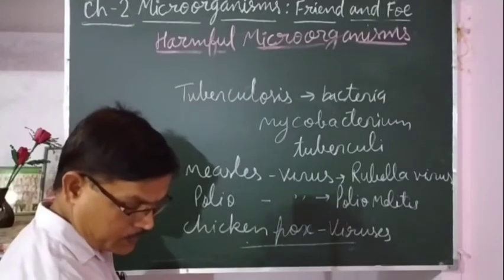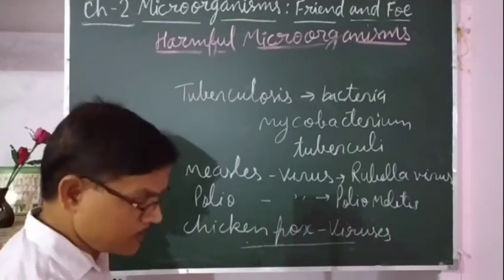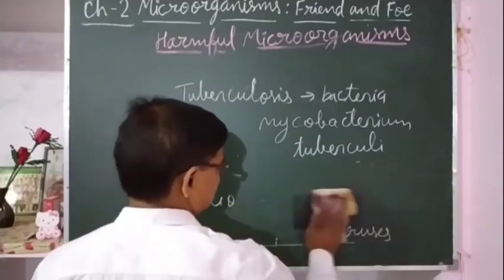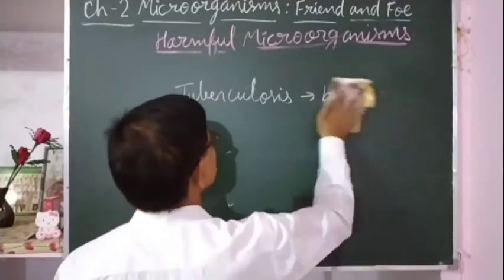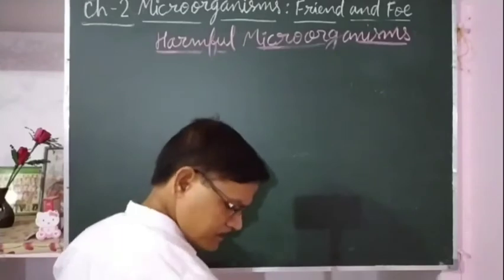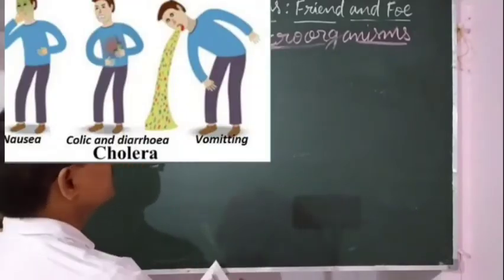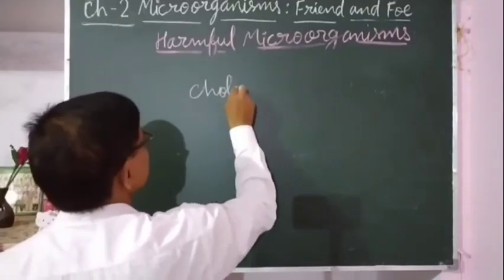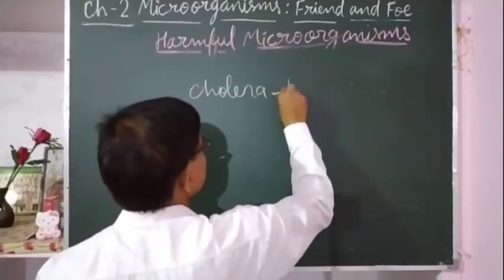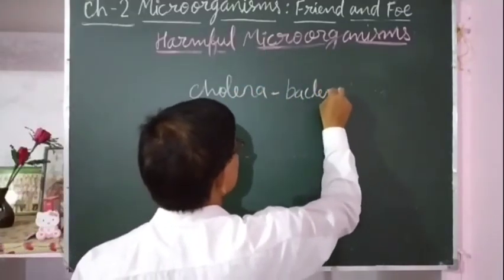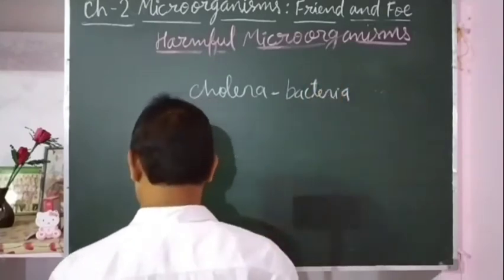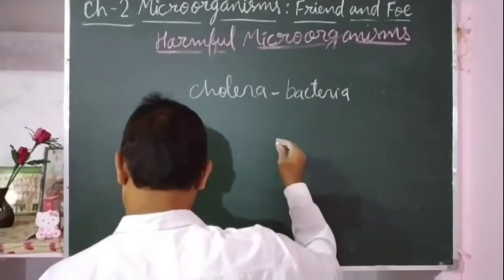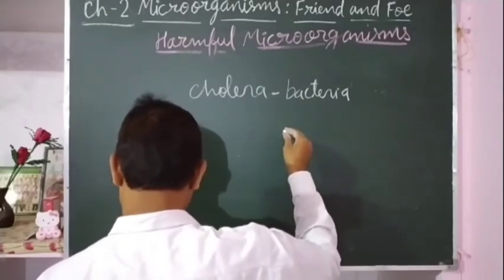Cholera is a bacterial disease, caused by cholera bacteria. The name of the bacteria is Vibrio cholerae.